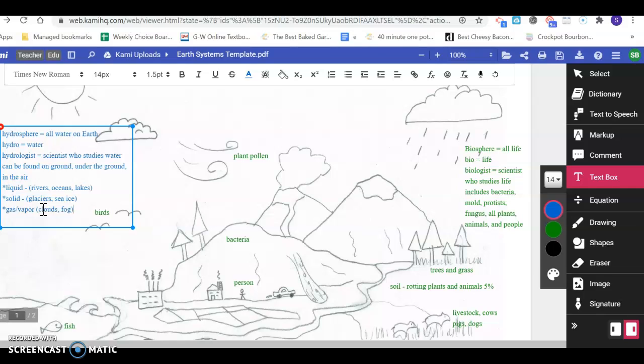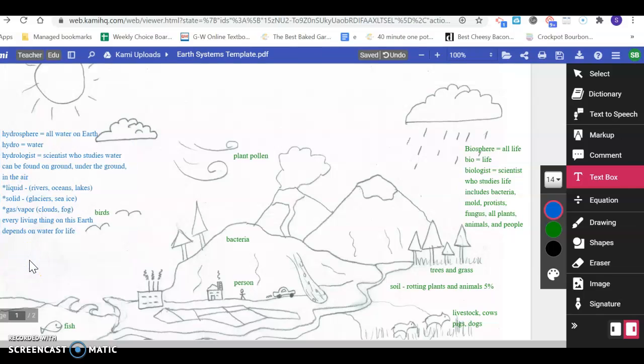Okay. And guess what? Every living thing on this entire earth depends on water. If the living things, these green things that we have all over this earth so far, if they didn't have water, they would be dead. That's really important, really important.